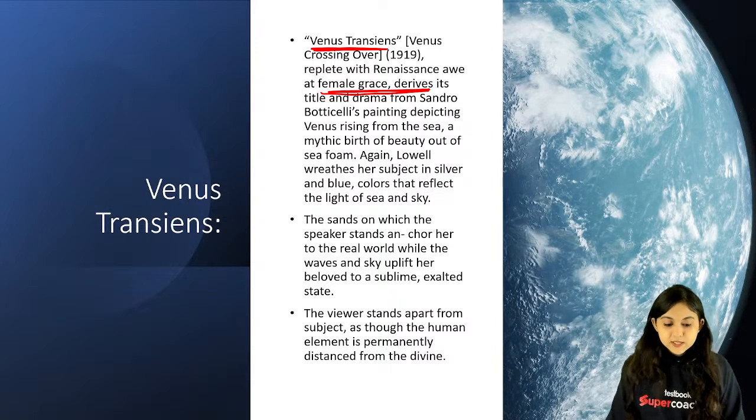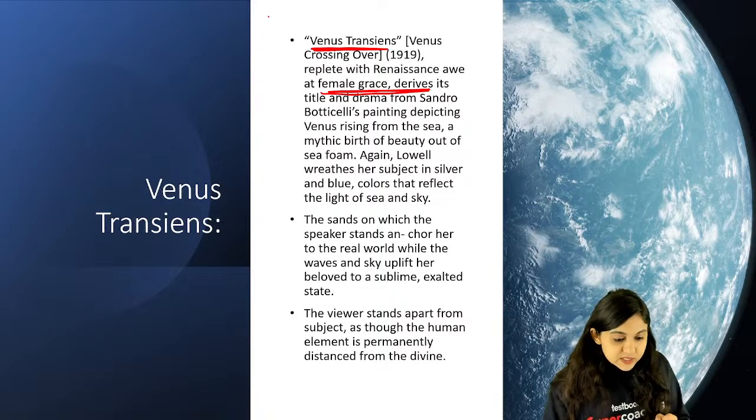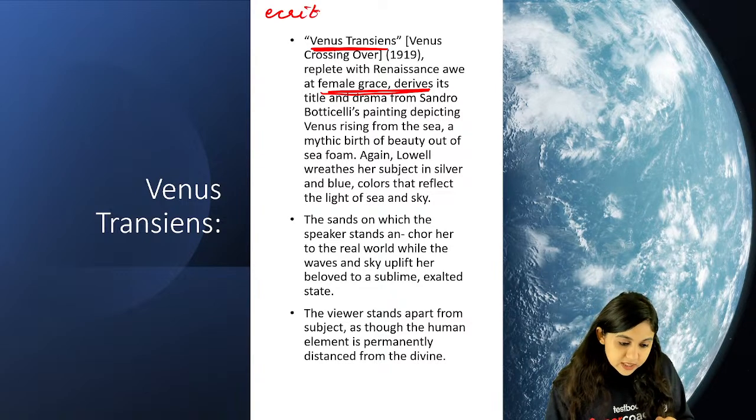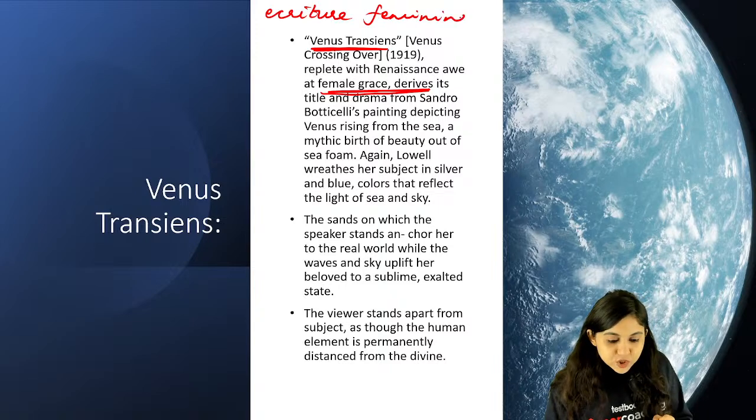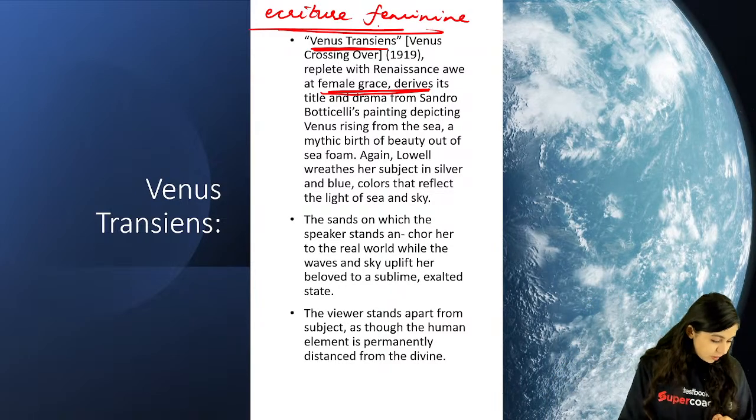Remember what Helene Cixous is saying? Helene Cixous says écriture féminine. What is Cixous saying? Écriture féminine, that means women's writing. Écriture féminine is women's writing. So what is Helene Cixous talking about? Helene Cixous says a very simple thing.